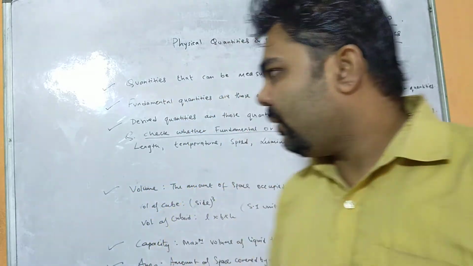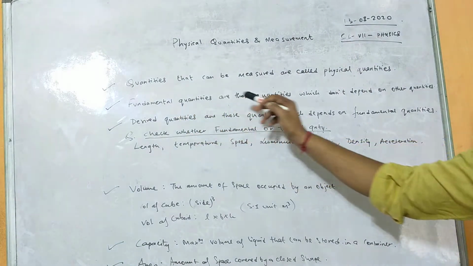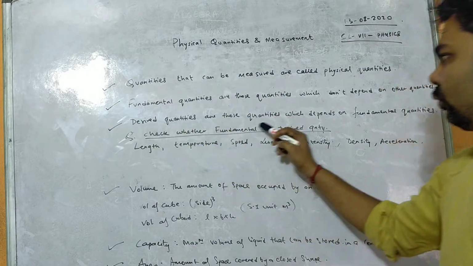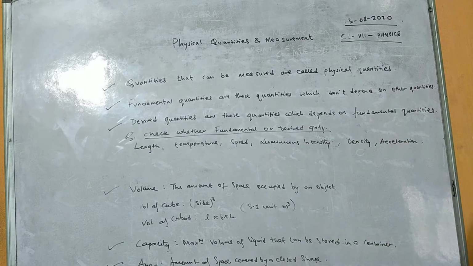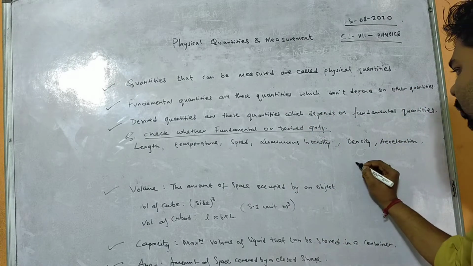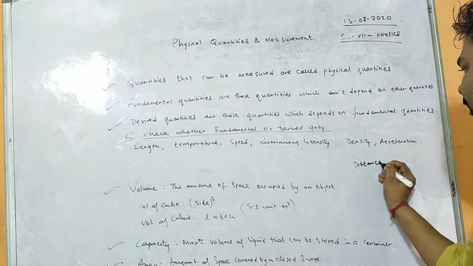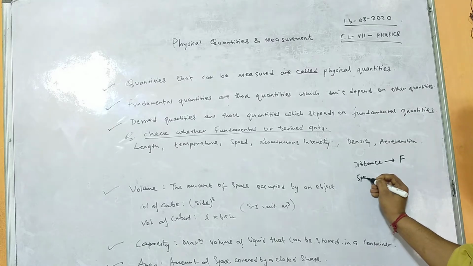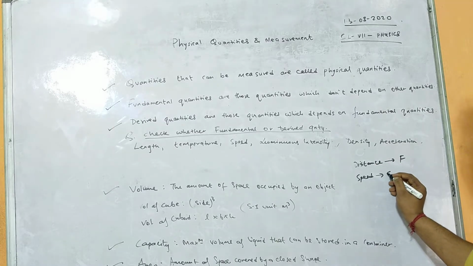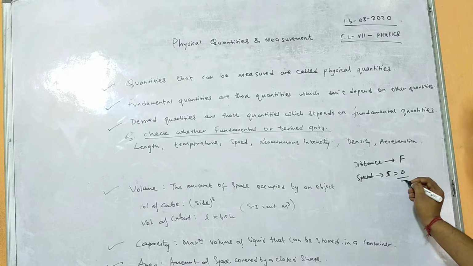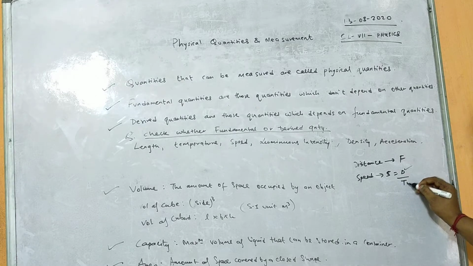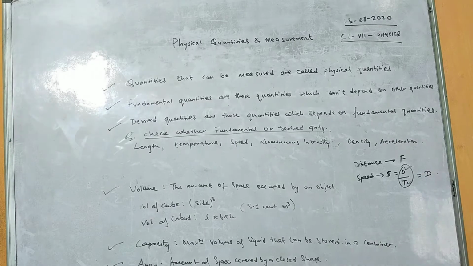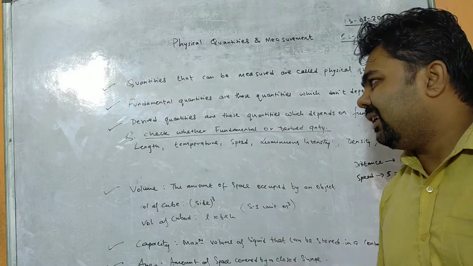So we already came across these things last day. Fundamental quantities are those quantities which don't depend on other quantities. Derived quantities are those which depend upon fundamental quantities, right? Just now I told distance is a fundamental quantity, whereas speed means distance per unit time. The formula is speed equals distance per unit time. That means speed depends upon distance and upon time, therefore speed is a derived quantity. So this was fundamental quantity and derived quantity.